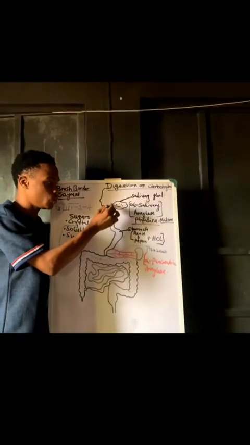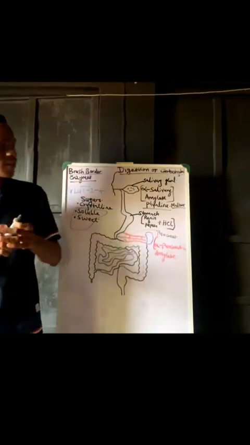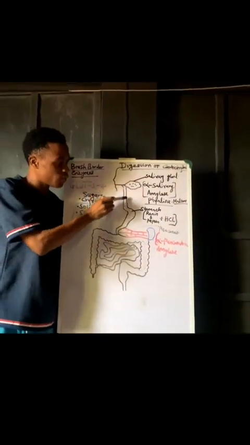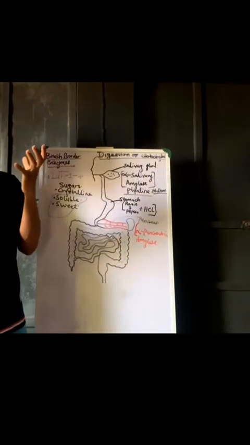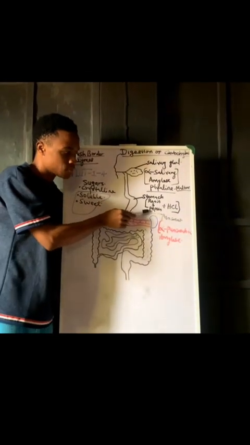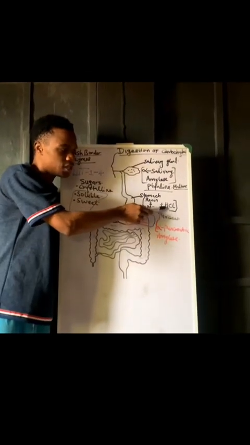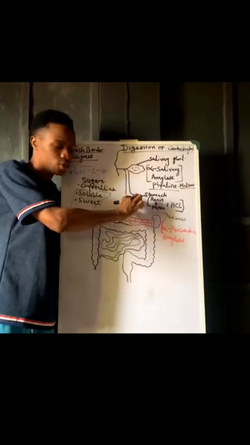It goes down through the esophagus. Remember, we take starch, which is carbohydrates. Through the esophagus, what is going to happen? You're going to come to the reservoir, which is the stomach. Within the stomach, there are major things seen, which are renin and pepsin. Then HCl is the one that helps to reduce the pH inside the stomach.